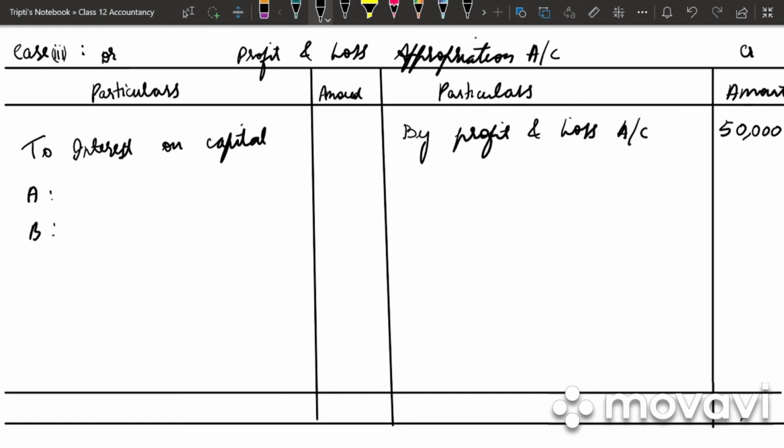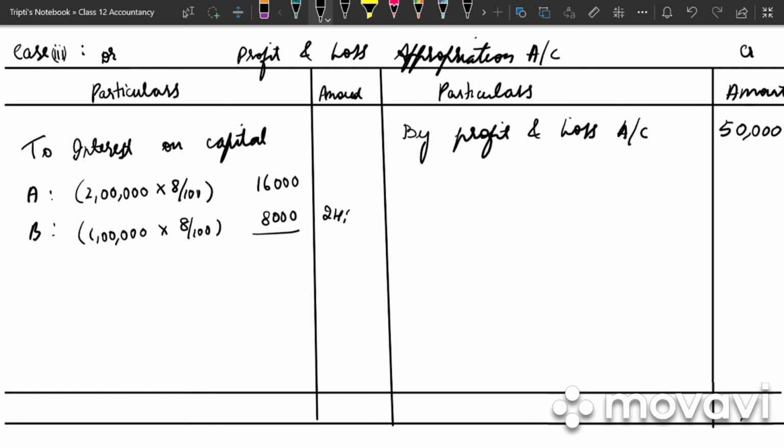What is the capital of A? The capital of A is 2 lakh. 2 lakh into 8 by 100. So how much do we get? 16,000. 1 lakh into 8 by 100, 8,000. So our total interest on capital is 24,000. So we total our credit side. How much is it? 50,000.